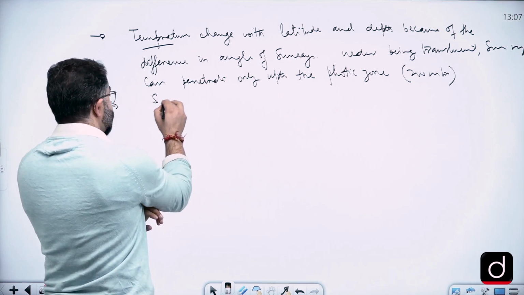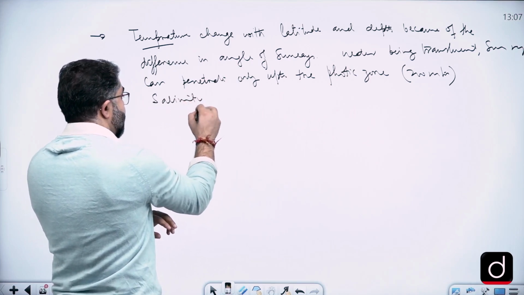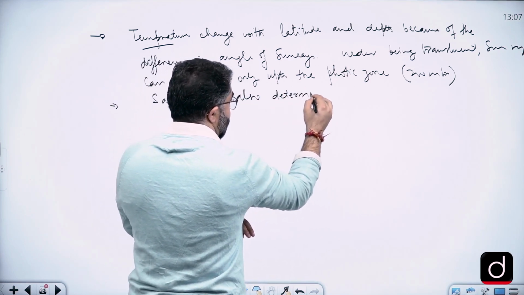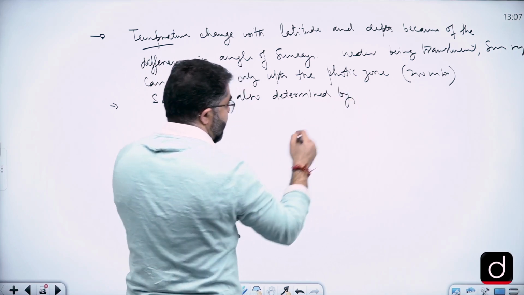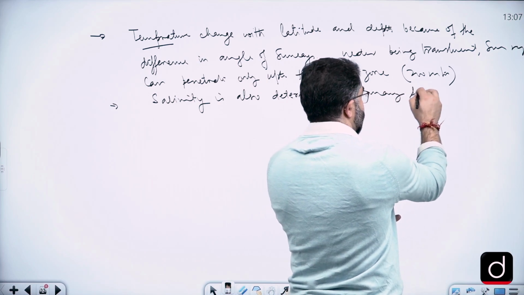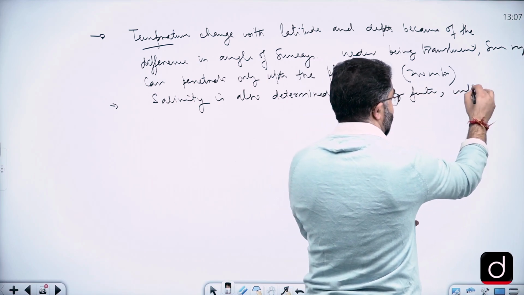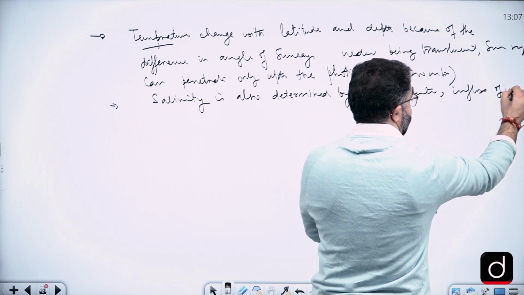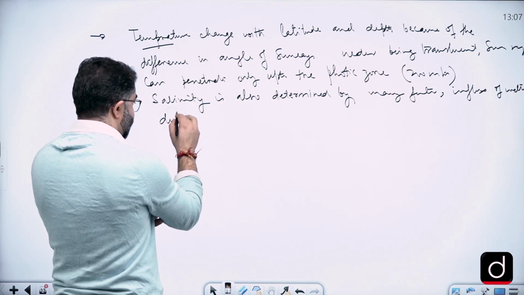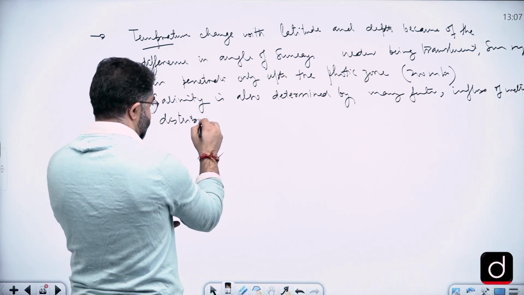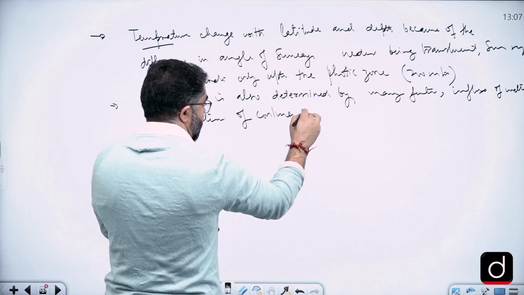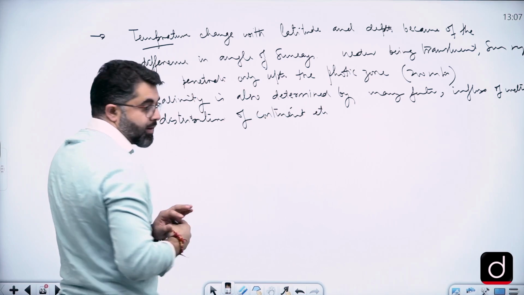Similarly, I can also write salinity is also determined by many factors such as influx of water, distribution of continents, etc. Right?